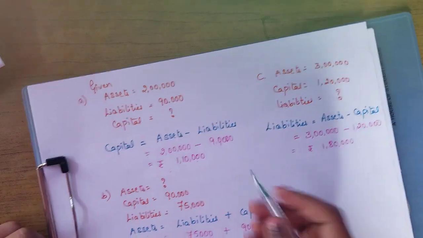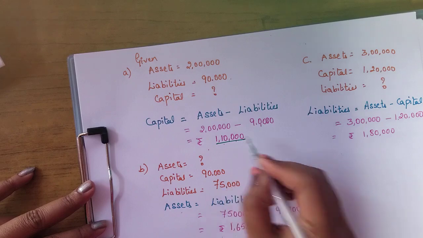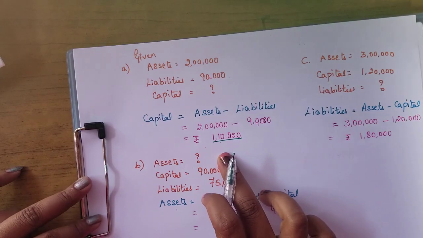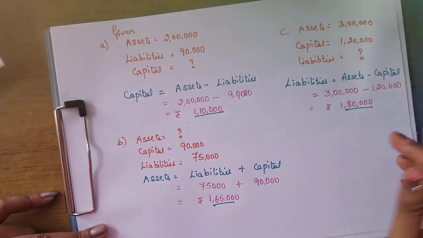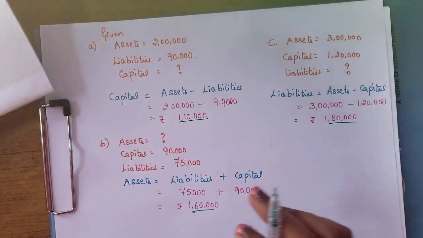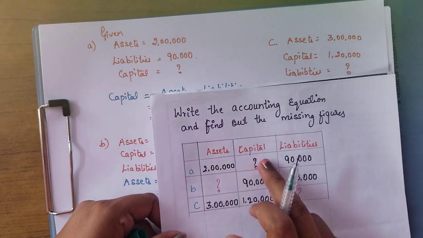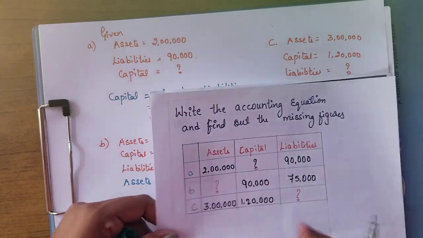So the missing figures of each thing we have found.